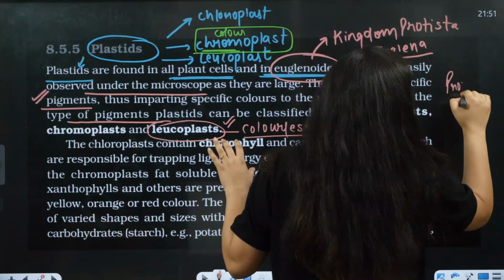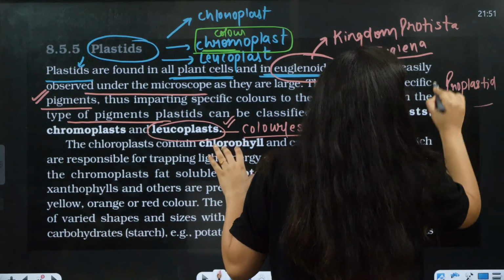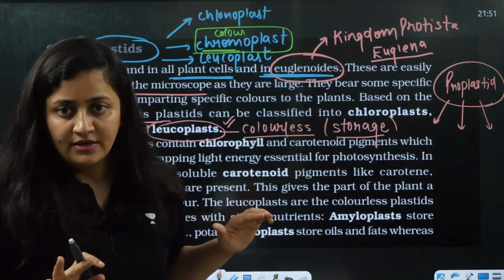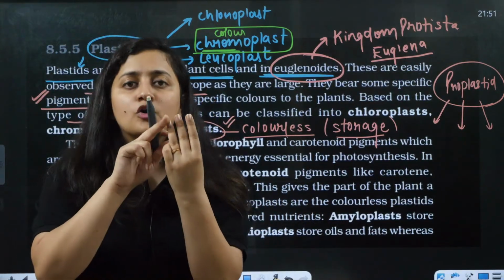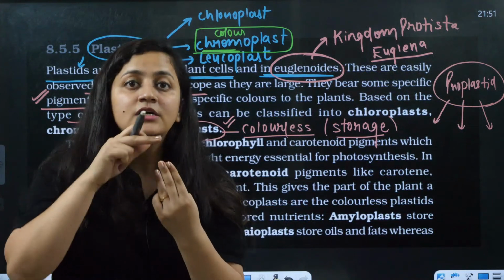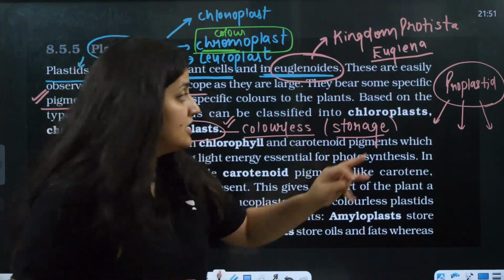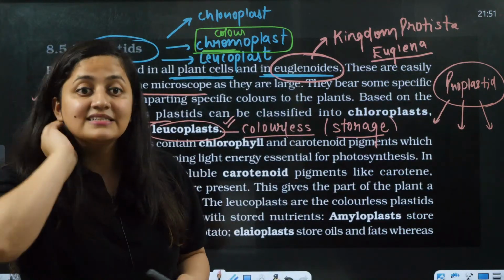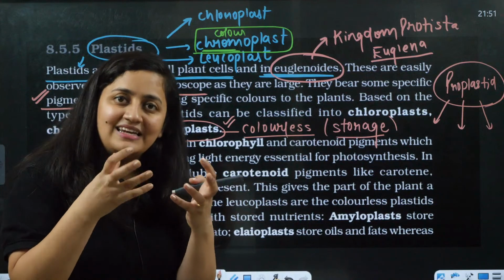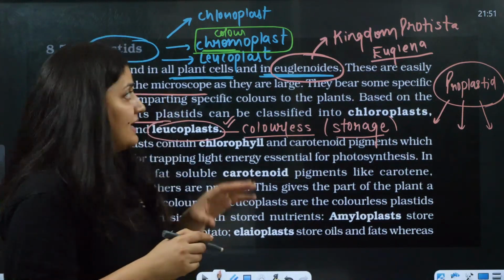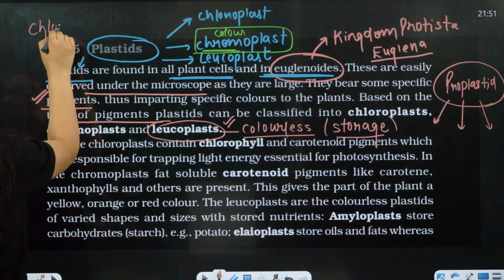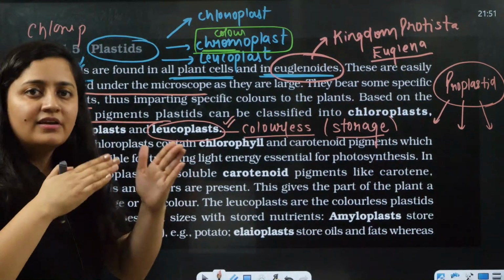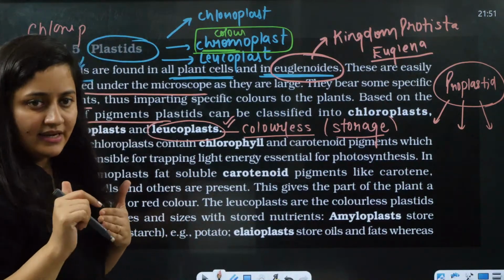And see, proplastid is a common structure. It can form any type of plastid. We have discussed three types of plastids: chromoplast, chloroplast and leucoplast. It is the proplastid which makes these three types of plastids, because the basic DNA is the same. So obviously it can form them. And even the chloroplast can become chromoplast, they can get transformed.